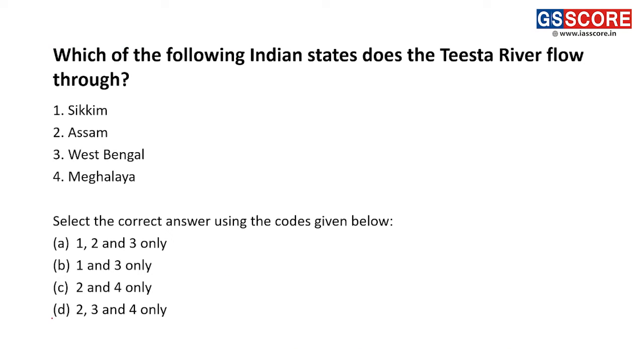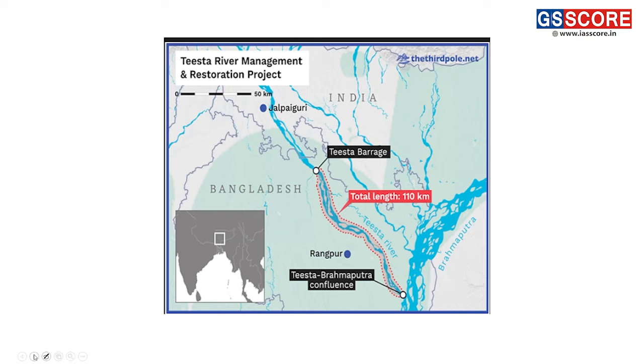Next question is, through which of the following Indian states does the Teesta river flow? Options are Sikkim, Assam, West Bengal and Meghalaya. The question is, the Teesta river is a tributary of which river? Is it Ganga or Brahmaputra? The answer is Brahmaputra. Looking at the diagram here, we can see this is the Teesta river and it is confluencing into the Brahmaputra river here.